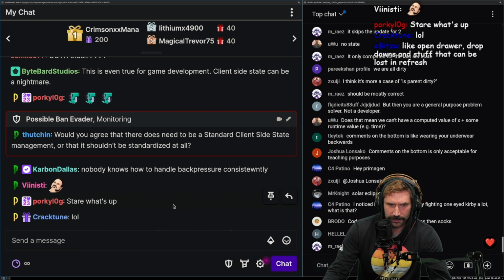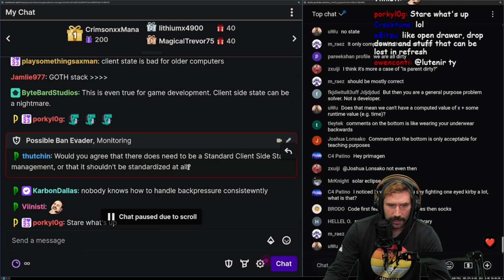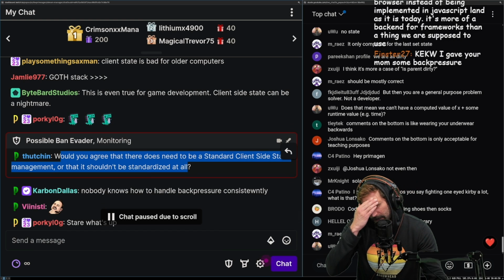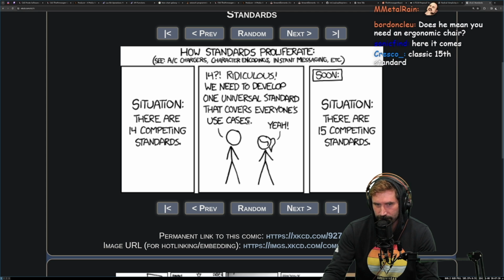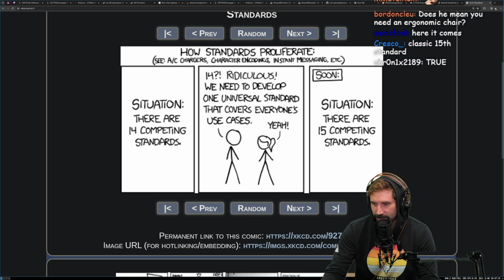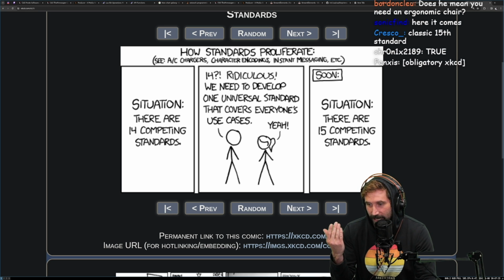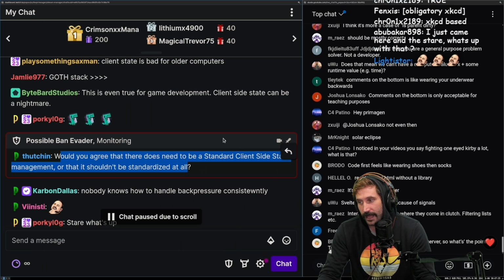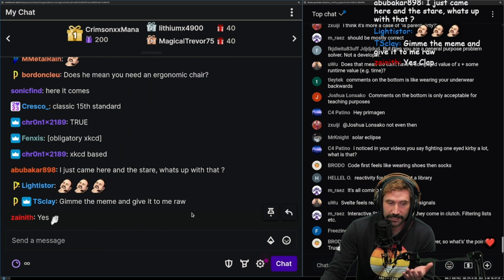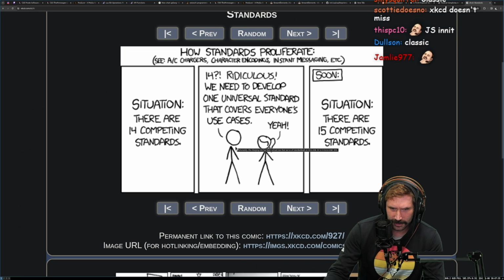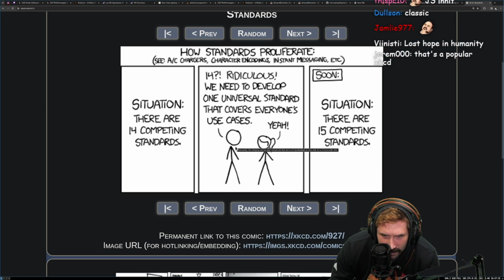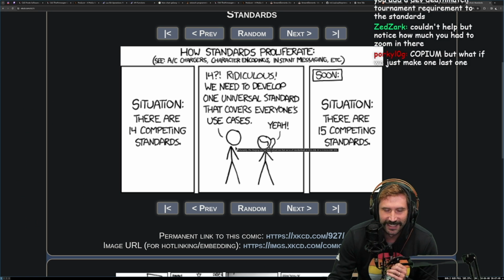Would you agree that there does need to be a standard client-side state management, or should that not be standardized at all? Let me tell you a little secret about standardizations. There are 14 competing standards. 14, ridiculous. We need to develop one universal standard that covers everyone's use cases. Situation: there are now 15 competing standards. Obligatory XKCD. This is what you just suggested. And it's not that I don't think you're doing it out of a good place. It's just that that's what will happen. And I'm going to check the alt text too. Fortunately, the charging one has been solved now that we've all standardized on mini USB, or is it micro USB? It's pretty good.